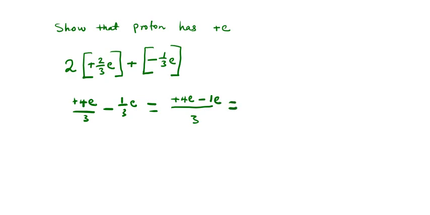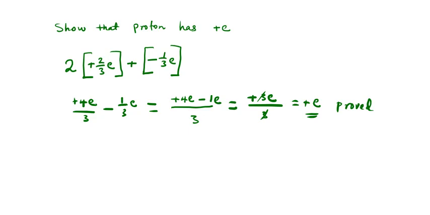Then positive 4 elementary charge minus 1 elementary charge will simply give us positive 3 elementary charge, divided by 3. So 3 cancels 3, and we have positive elementary charge. So you see, we have been able to show that proton has 1 positive elementary charge.